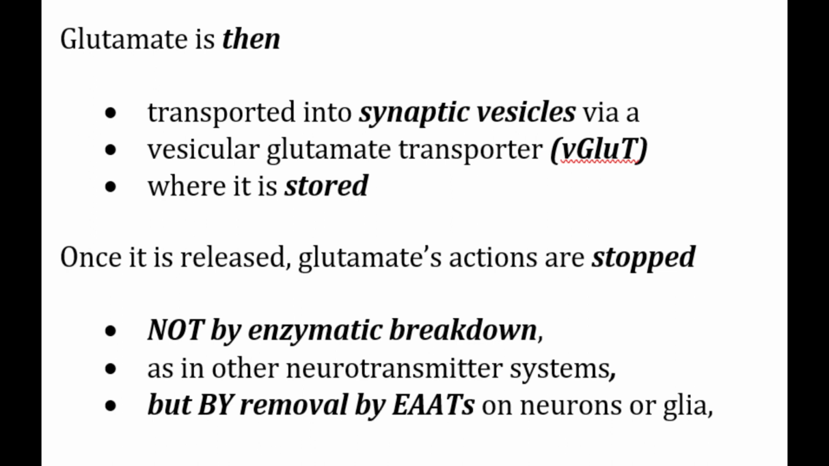Once released, the glutamate's actions are stopped not by enzymatic breakdown, as is the case with other neurotransmitter systems, but by removal by EAATs on neurons or glia.